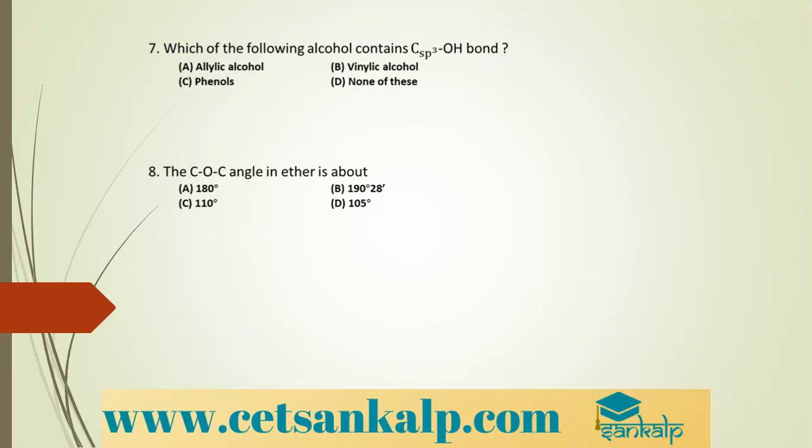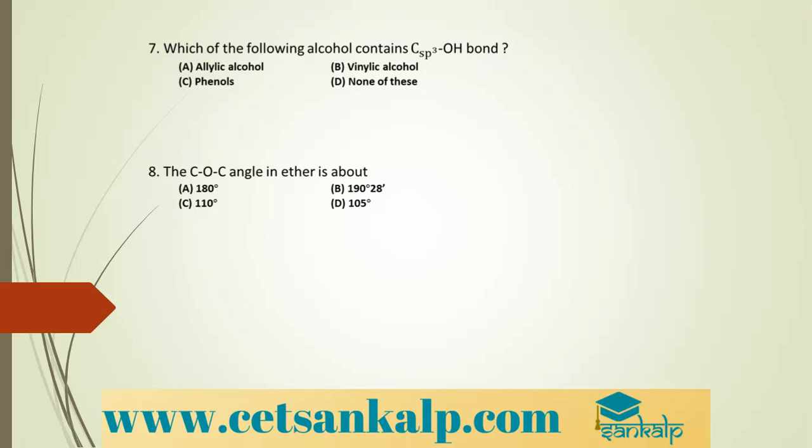Next, order of esterification of alcohols. The order of reactivity of different alcohols on the basis of esterification: primary alcohols show better reactivity because this group has to be replaced there. In place of OH, this group should come.